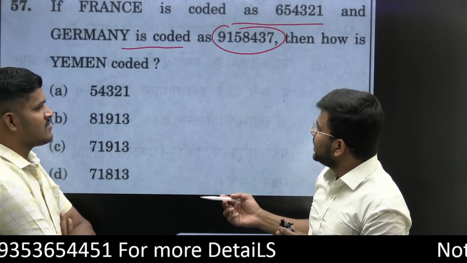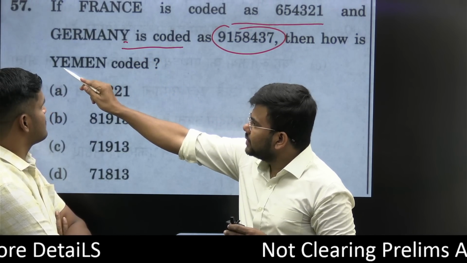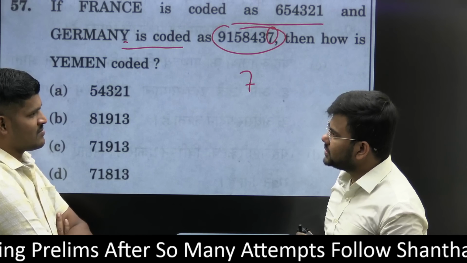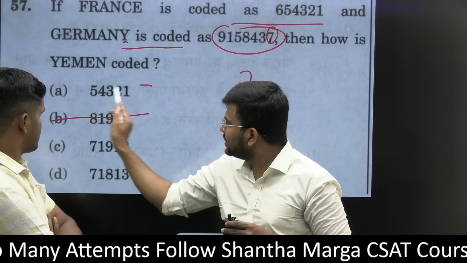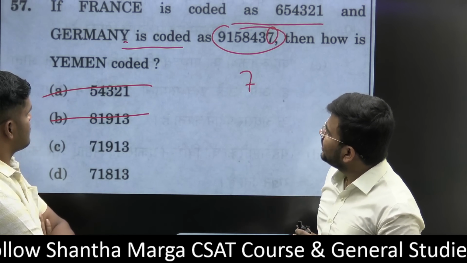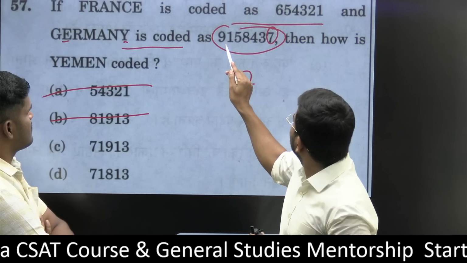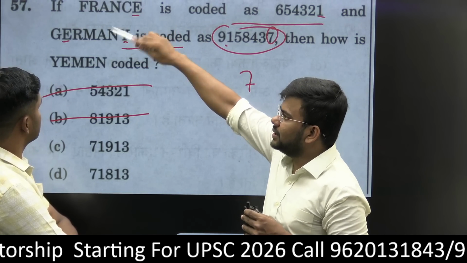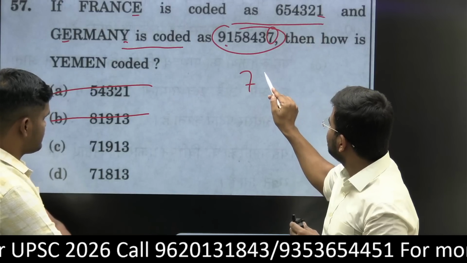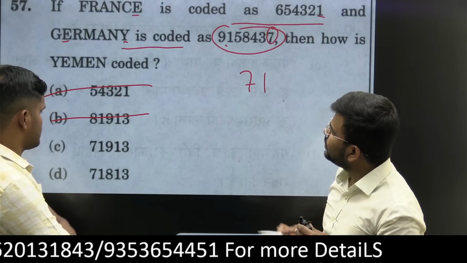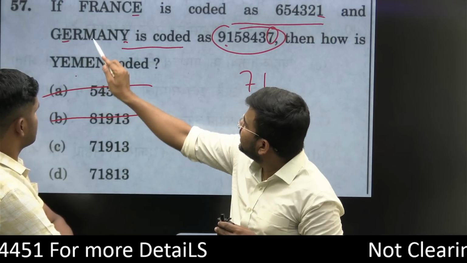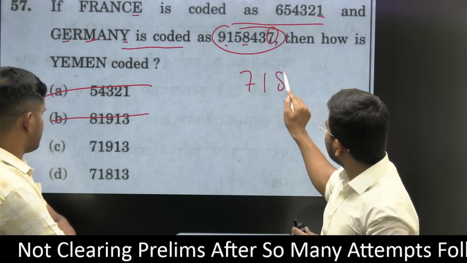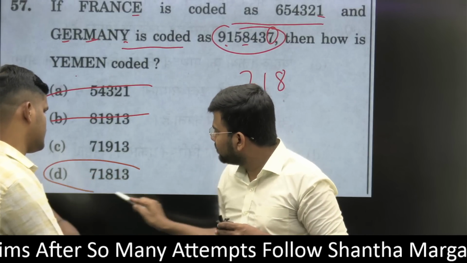Common sense. Start with 7. So which is the option which starts with 7? These two are done. Not E. What is E? Here E is 1. Obviously, in both the numbers it is true. So 1, 7, 1 it is there. So I'll go to the third. M. Here only M is there. M is how much? That is the 4th letter, that is 8. 718, which is there. Option D would be the correct answer.